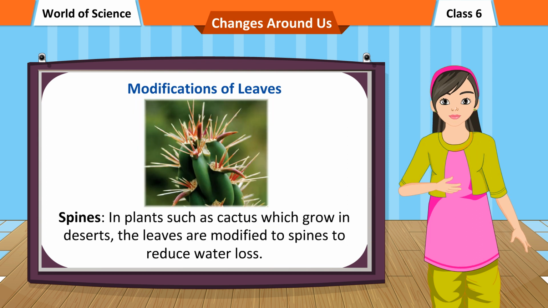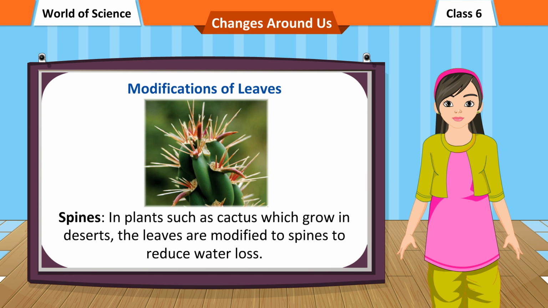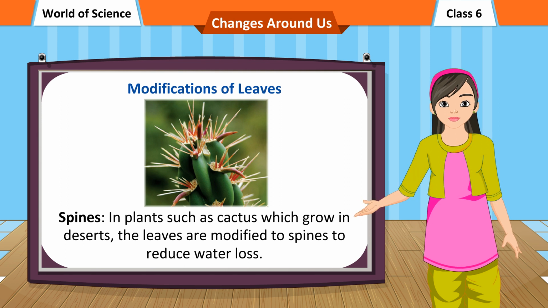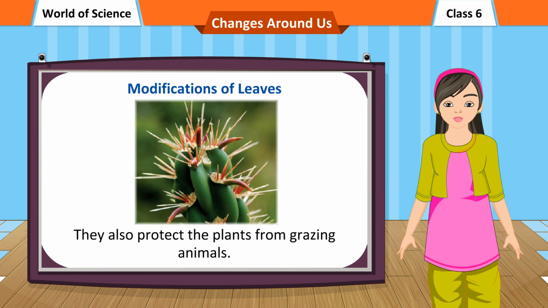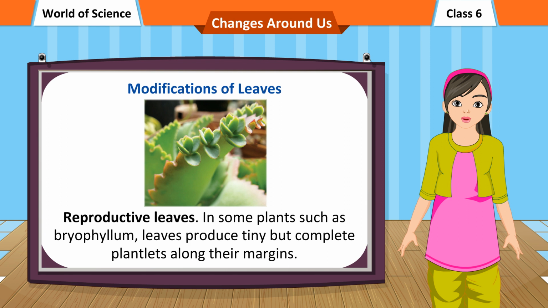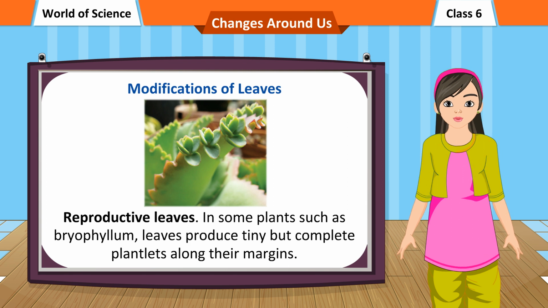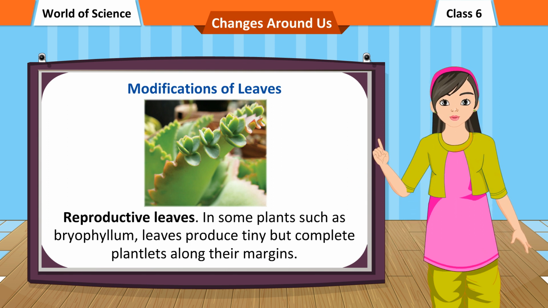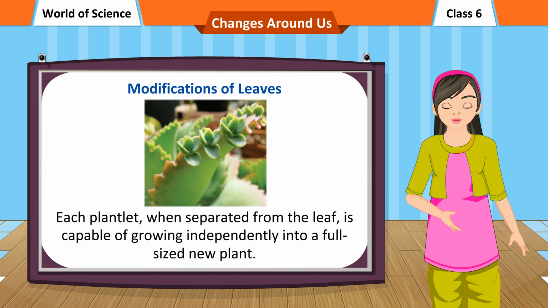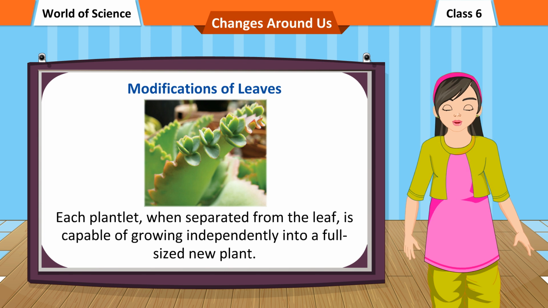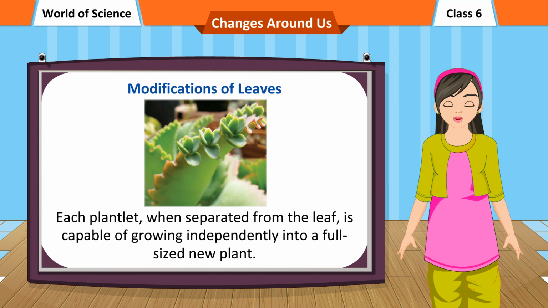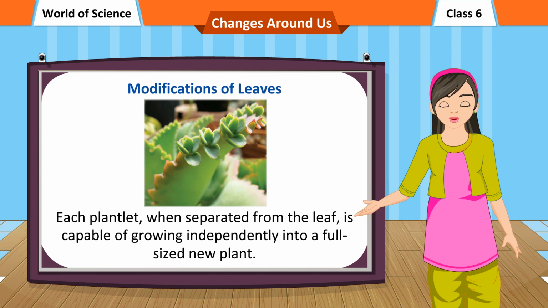Spines. In plants such as cactus, which grow in deserts, the leaves are modified to spines to reduce water loss. They also protect the plants from grazing animals. Reproductive leaves. In some plants such as bryophyllum, leaves produce tiny but complete plantlets along their margins. Each plantlet, when separated from the leaf, is capable of growing independently into a full-sized new plant.